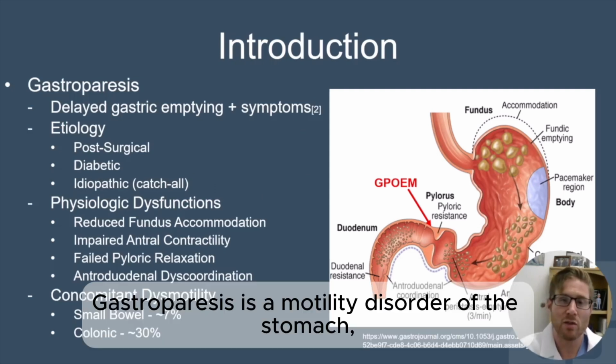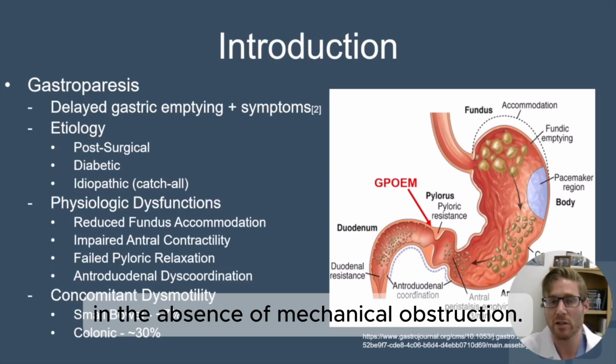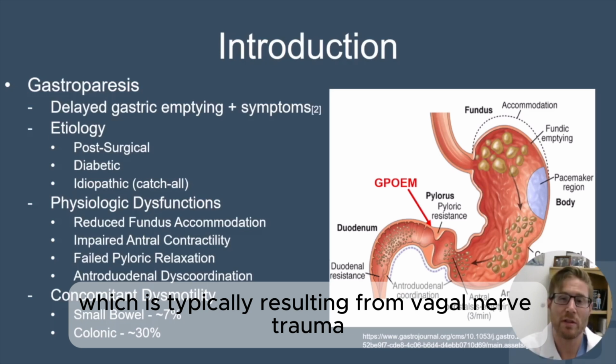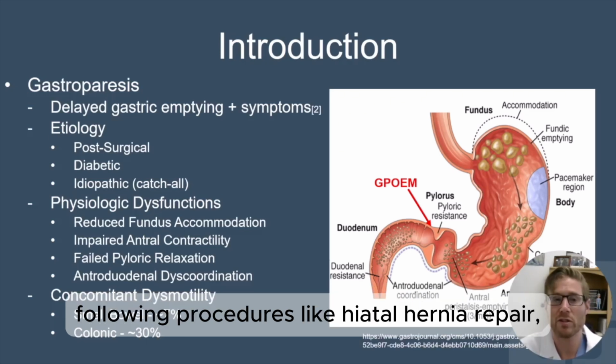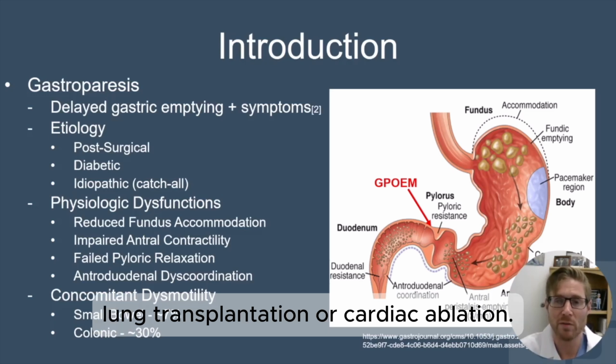Gastroparesis is a motility disorder of the stomach, defined by delayed gastric emptying in the absence of mechanical obstruction. Classically, there are three subtypes, including post-surgical, which is typically resultant from vagal nerve trauma following procedures like hiatal hernia repair, fundoplication, Heller myotomy, lung transplantation, or cardiac ablation.